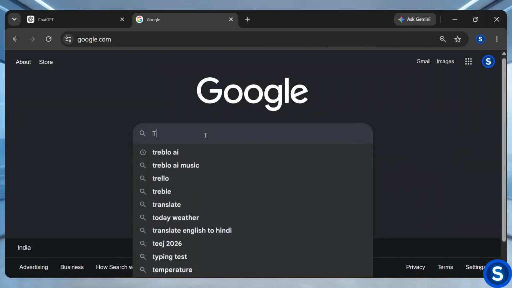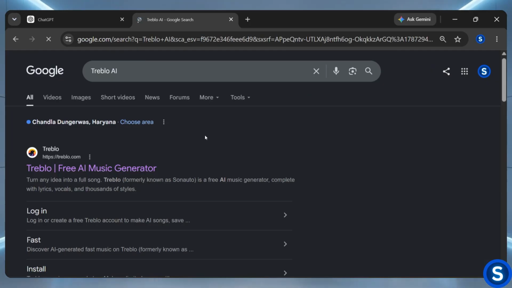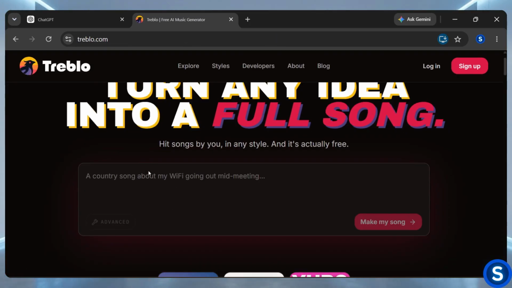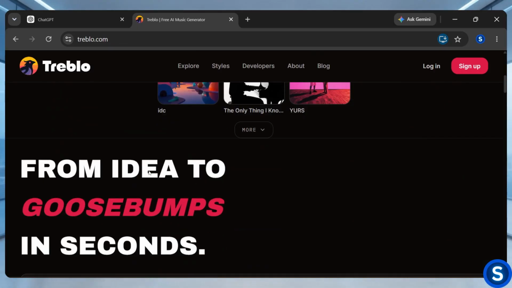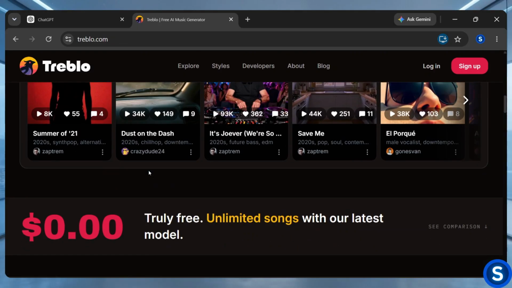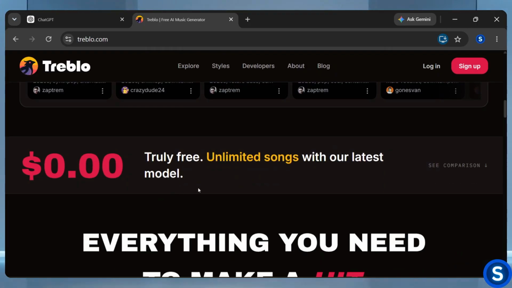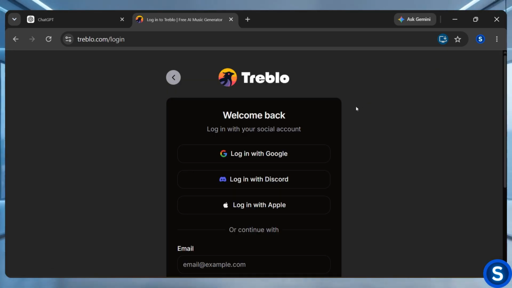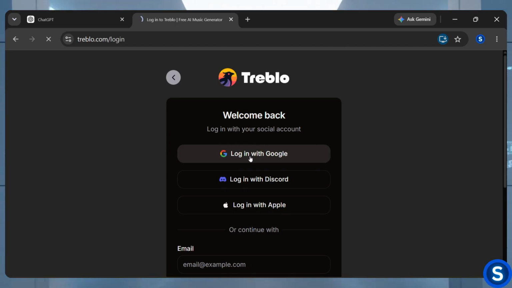First, go to Google and type Treblo AI, and click the first search result to go to official Treblo AI. Now, using this AI, we will generate unlimited free AI music, and no software is needed. To use this AI, first you need to sign up. I will click Login as I have already signed up for this platform. Now I will click Login with Google.